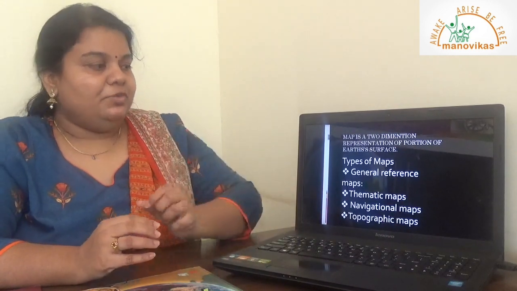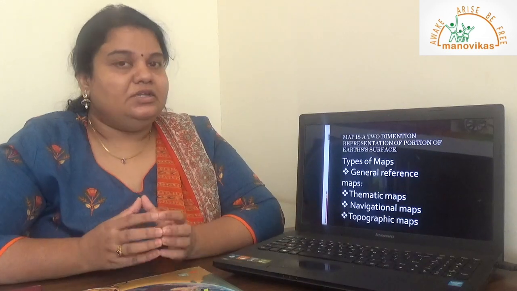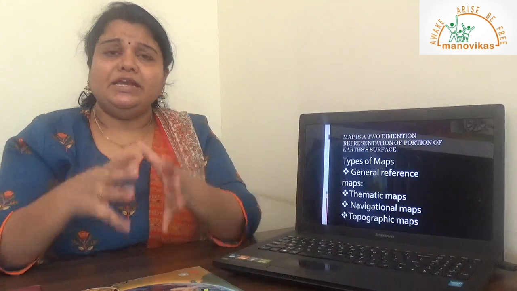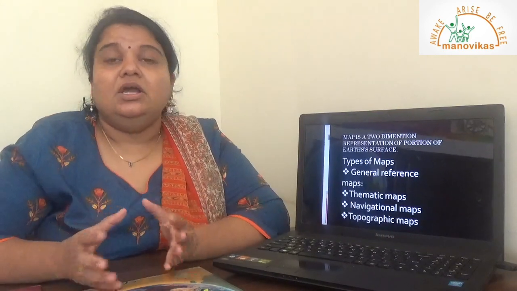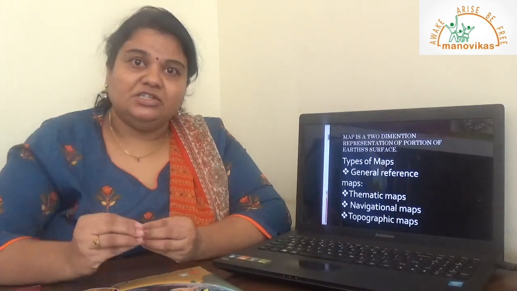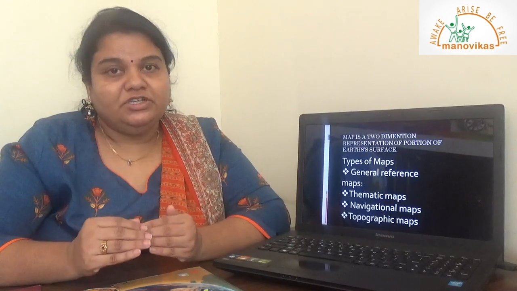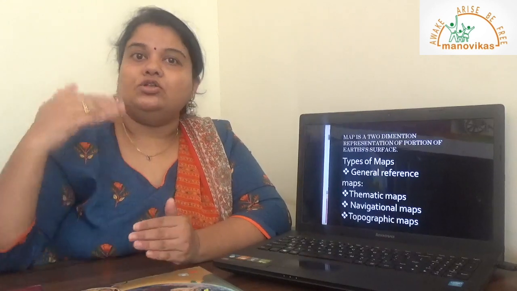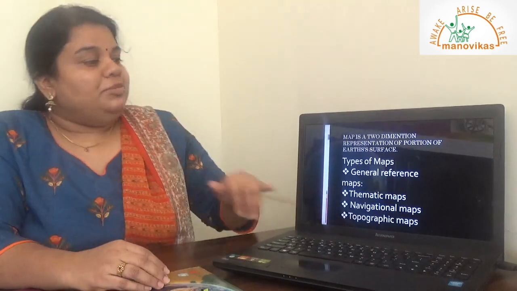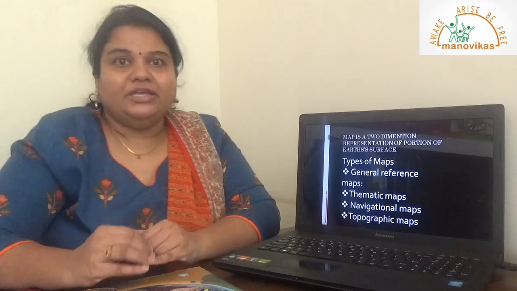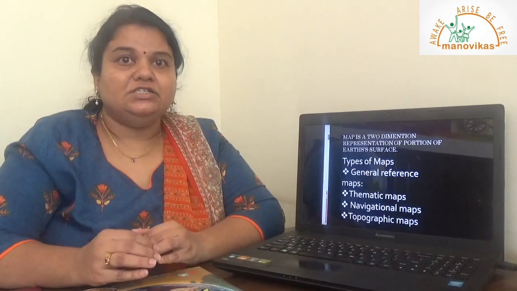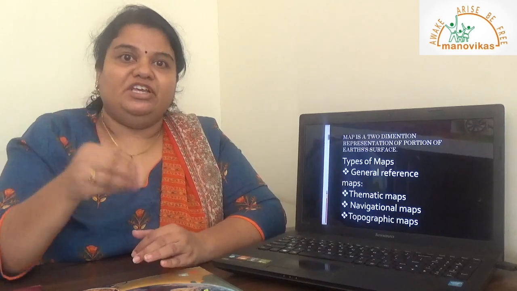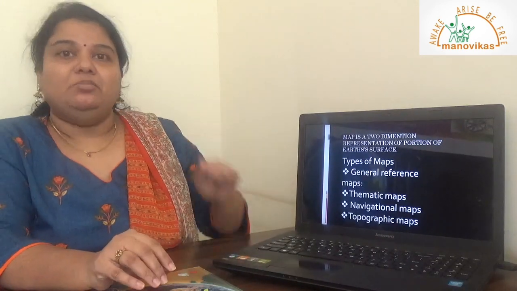Then we have the third map, which is known as the navigational map. The navigational map is basically used by sailors and pilots, and it is based on a navigational chart. Now the navigational chart has some navigational symbols which have a specific study which will help you to move from one place to another through the sea routes or through the air routes. So basically the navigational map is of the best use to pilots and sailors who move to their various destinations, referring to the navigational charts, which are a part of the navigational map.